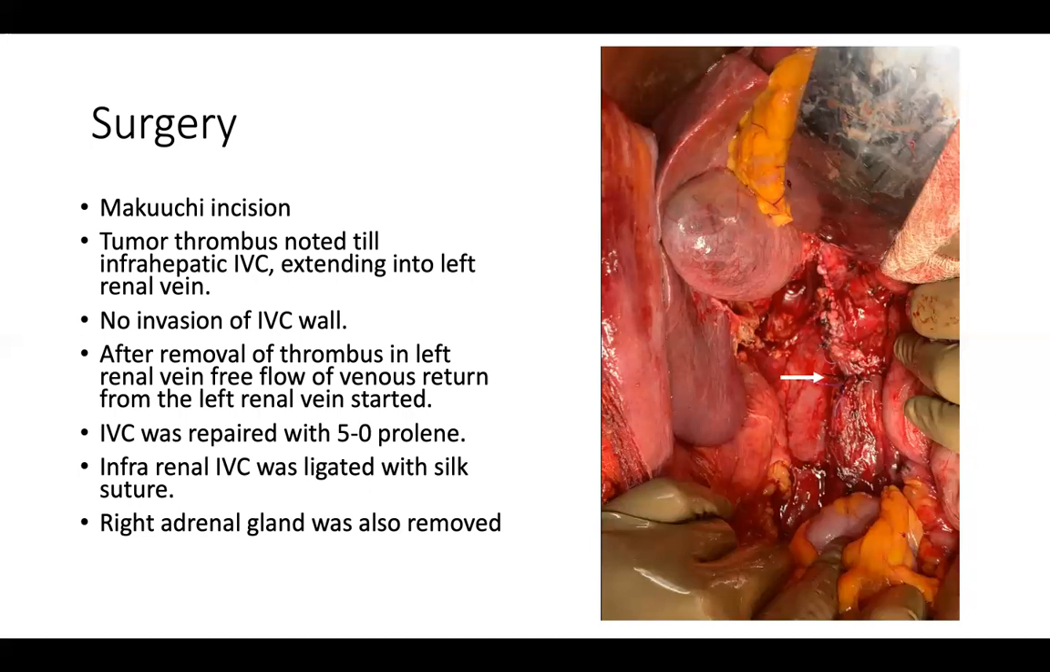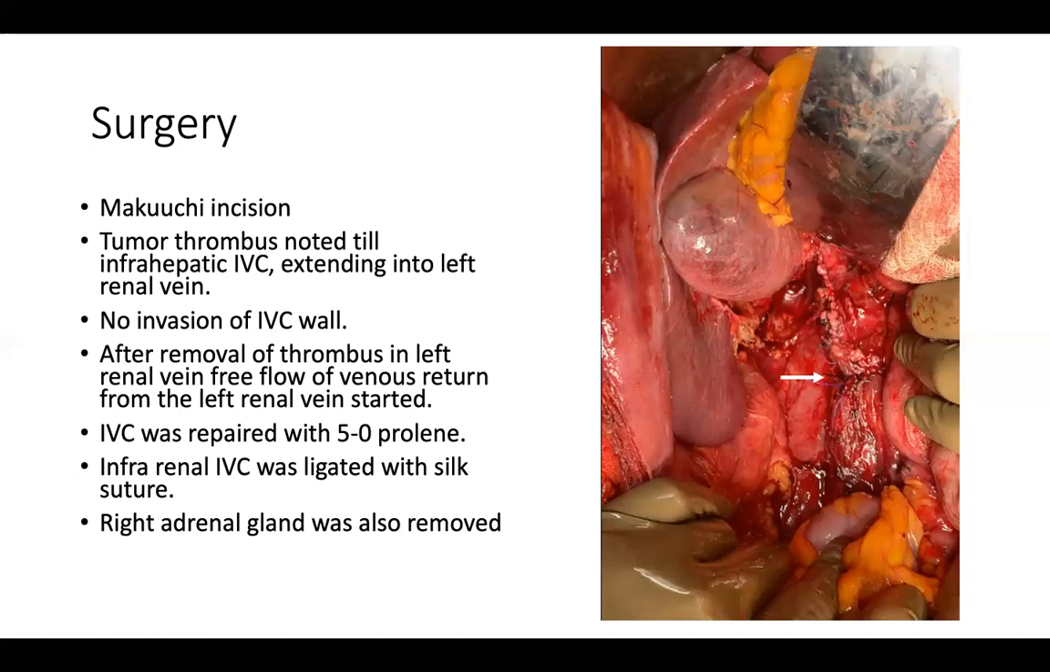Then on careful inspection, we found that there was another small tumor thrombus extending further into the renal vein. Once that was removed, free flow of venous return started from the left kidney. Then we were convinced that the entire thrombus was removed.